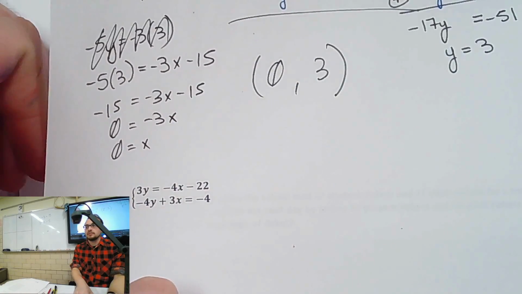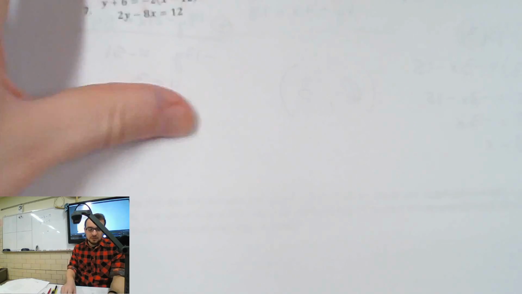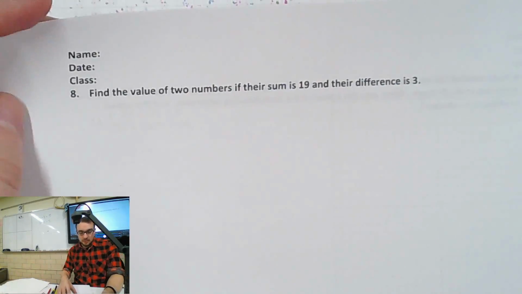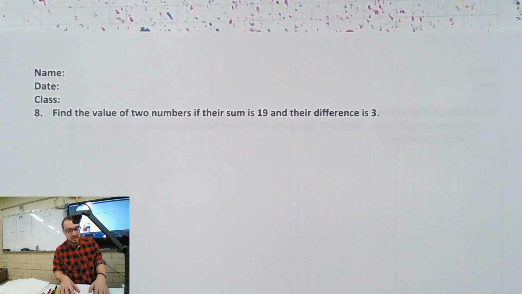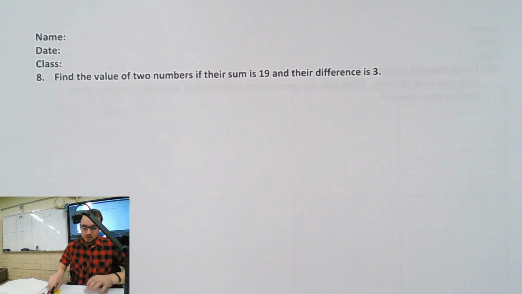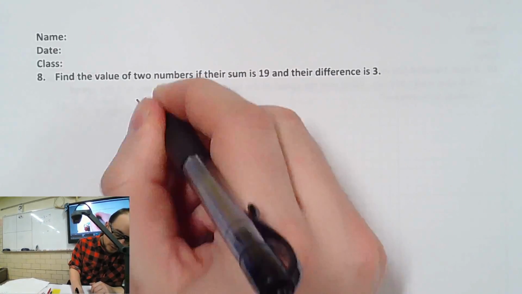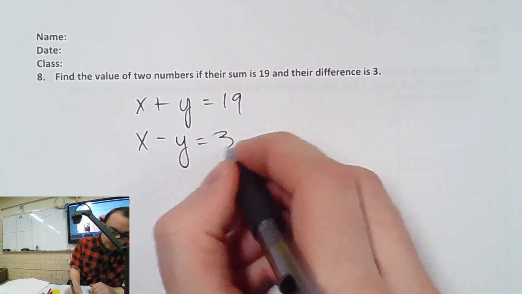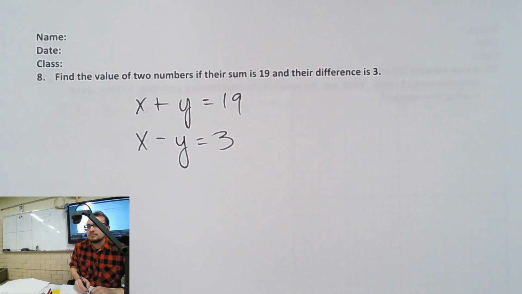Ready? Turning the page. Solve the linear system using any method. So use any method. Moving on. Number 8. Find the value of two numbers if their sum is 19 and the difference is 3. Two numbers, x and y. The sum is 19. Their difference is 3. How do we solve the problem, Maria?